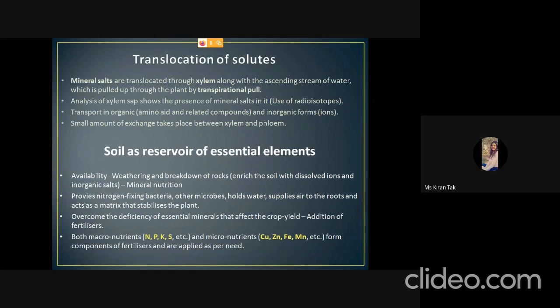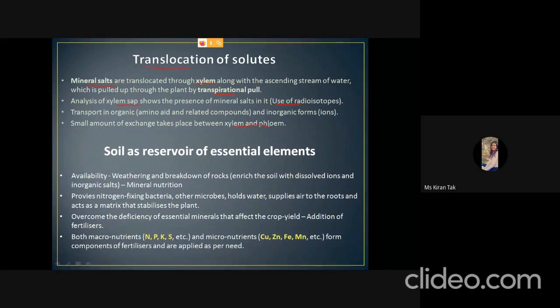After the absorption of elements, how does the translocation of solutes take place? The mineral salts are translocated through the xylem with the help of the transpirational pull in small plants, and it is analyzed with the help of the presence of radioisotopes in the xylem sap. But we cannot say that the translocation is totally xylem dependent, because sometimes some exchange takes place between xylem and phloem.